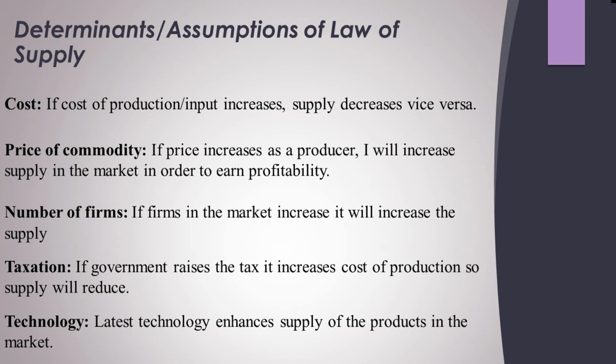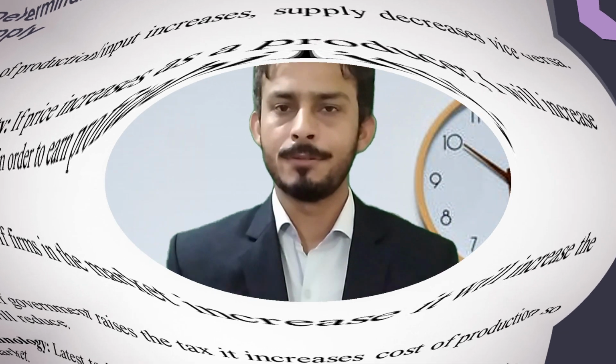Number two, price of the commodity. If price increases, as a producer, I'll increase the supply in the market in order to earn profit. If I'm the producer, I'll analyze the market. If prices are increasing, that is the opportunity for me to go and offer more for sale and to earn more profit. So if price increases, then supply will also increase, while if cost increases, supply will decrease.